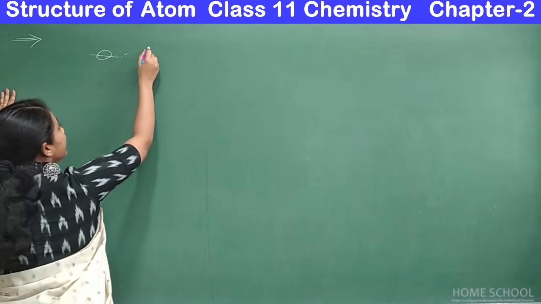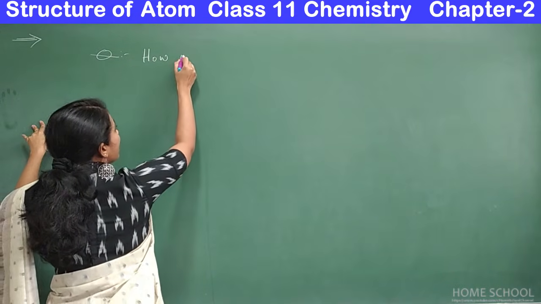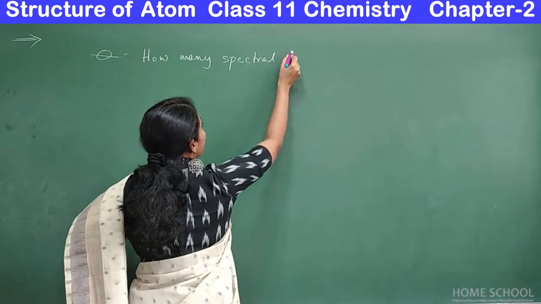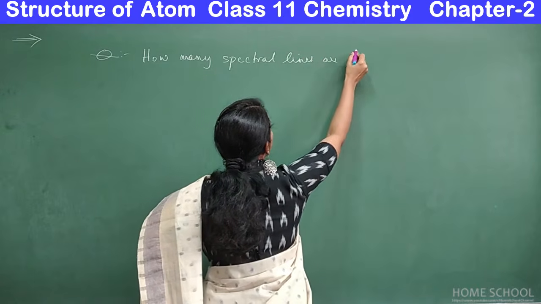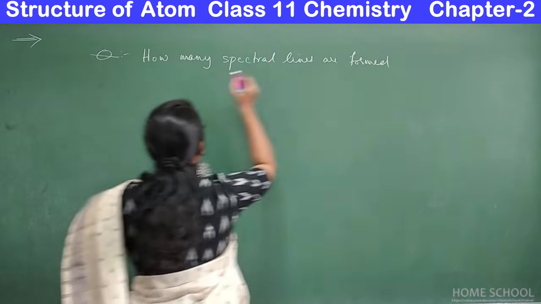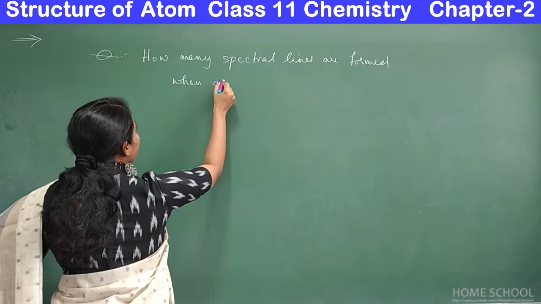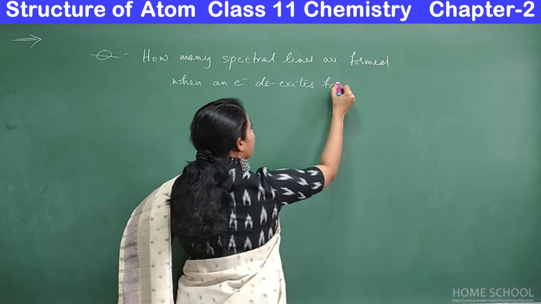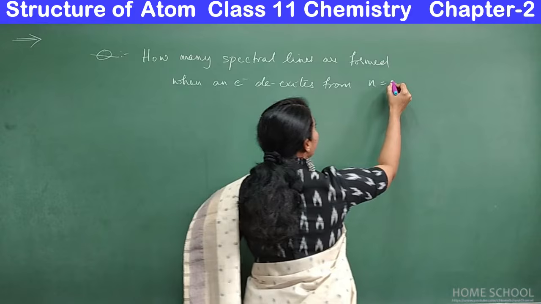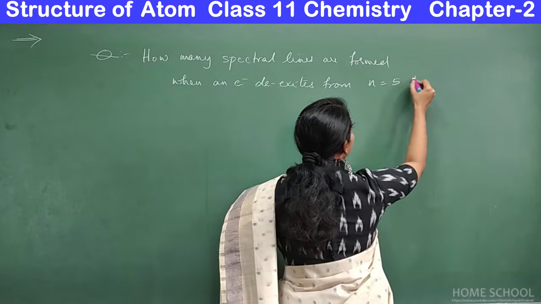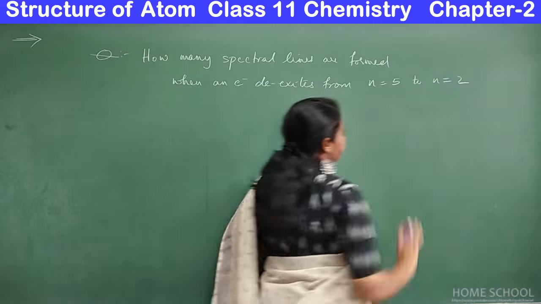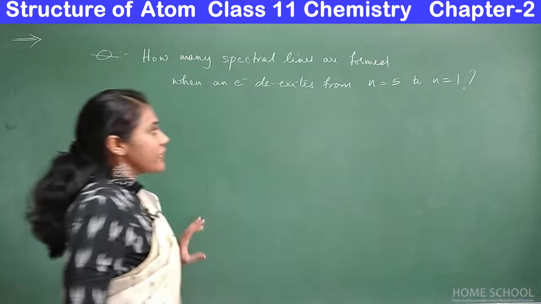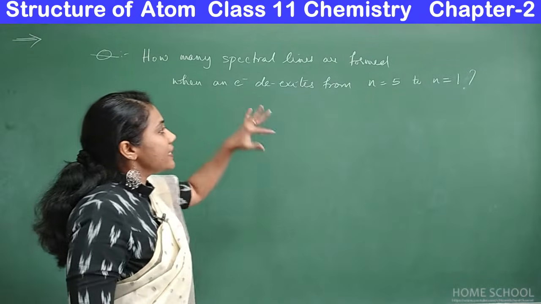See, they may ask you something like this: how many spectral lines are formed when an electron de-excites from n is equal to 5 to n is equal to 2. Or let me take n is equal to 1, right? So this is how the question they'll ask. Try to understand what exactly they are asking.